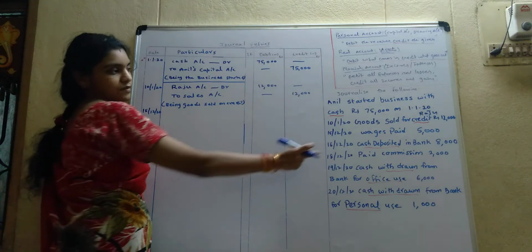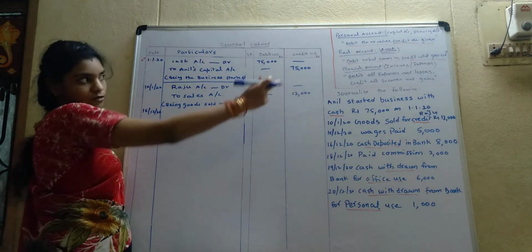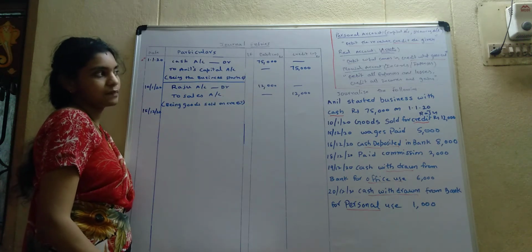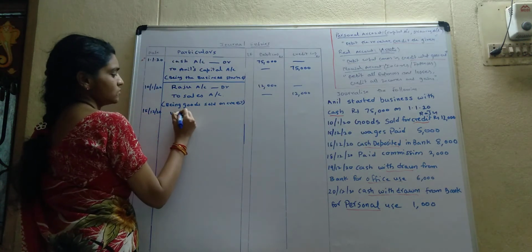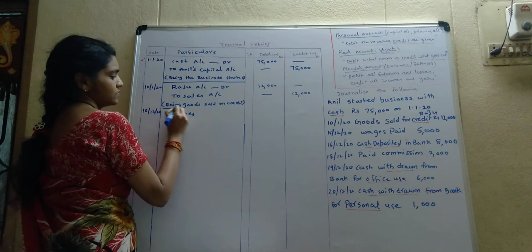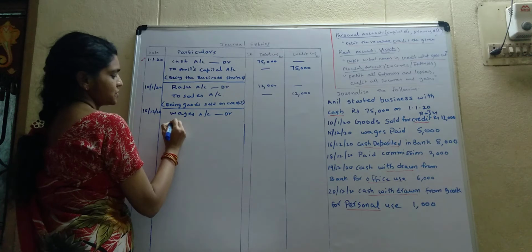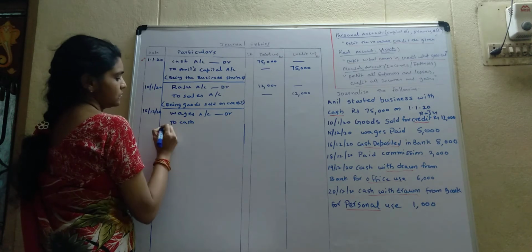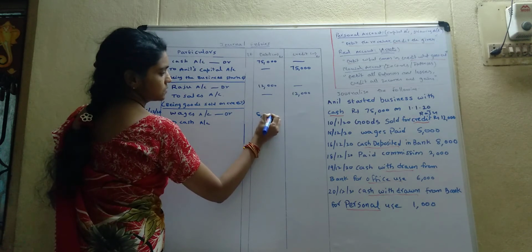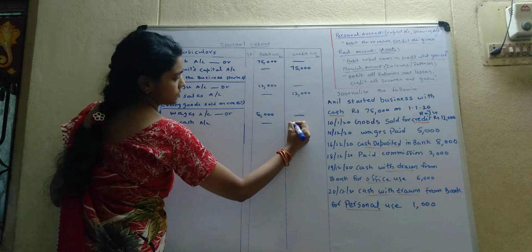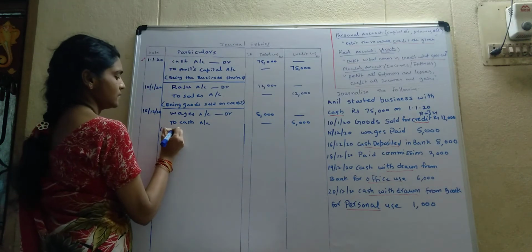What's the entry? Wages we paid. Expenses belong to nominal account. So debit all expenses. Here the expense is wages. Wages account debtor to cash. What's the amount? 5,000. Being wages paid.